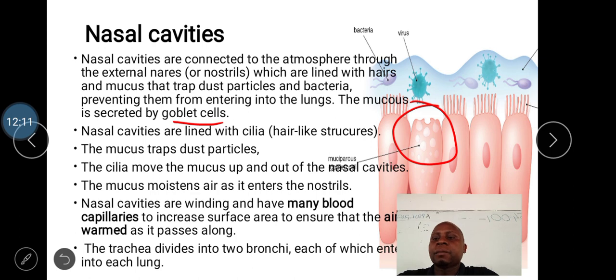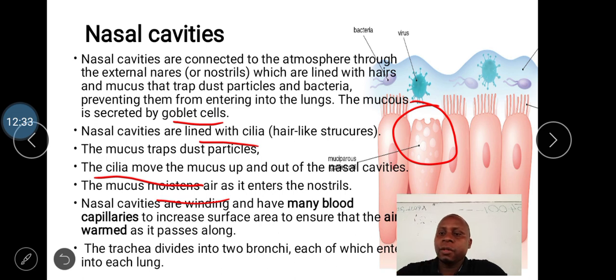Now, the nasal cavities are lined with cilia or hair-like structures. The mucus traps dust particles while the cilia move the mucus out of the nasal cavities. The mucus moistens air as it enters the nostril. That is another function of the mucus. The nasal cavity also is winding and has got many blood capillaries.